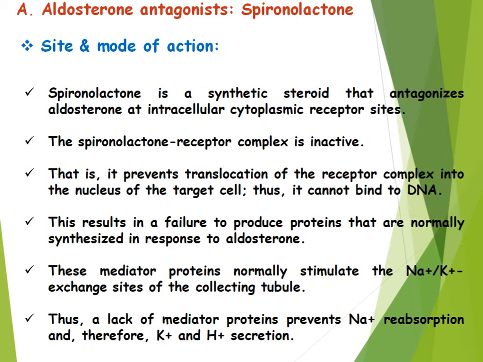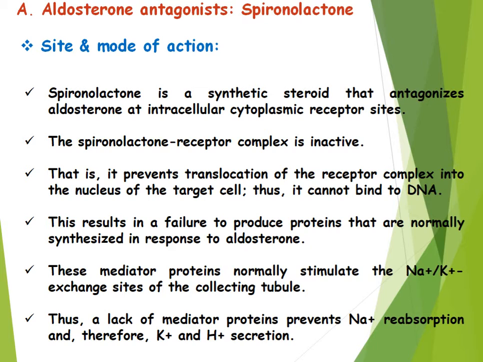Now, spironolactone is a synthetic steroidal lactone which competitively antagonizes the effect of aldosterone and deoxycorticosterone on tissue, particularly at the distal tubule ion exchange site.